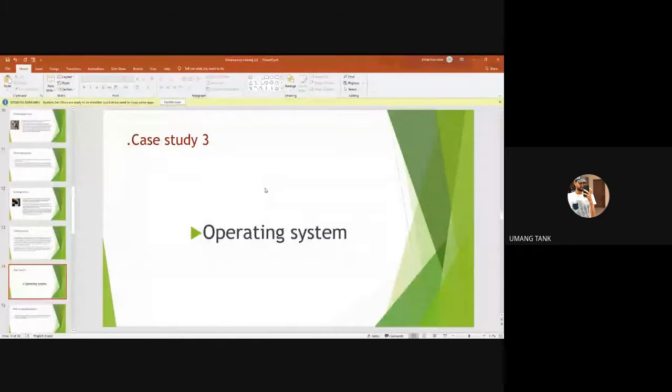Okay. And if you want to improve the operating system, right now, whatever the versions are, in future, after 5 years, if you want to improve this product, then what changes will you make?